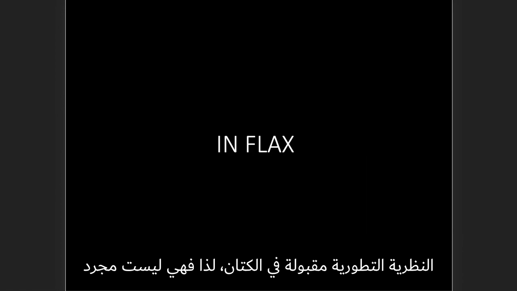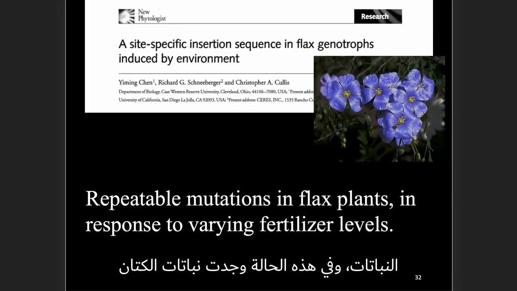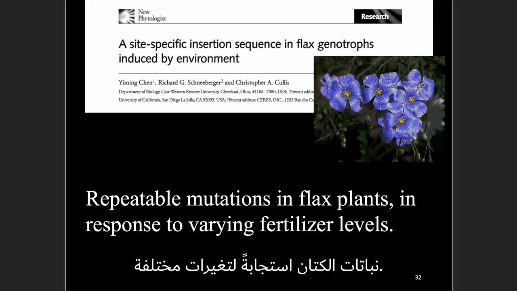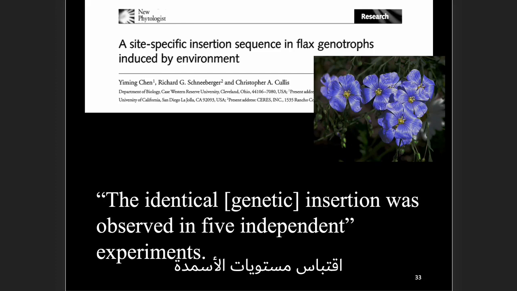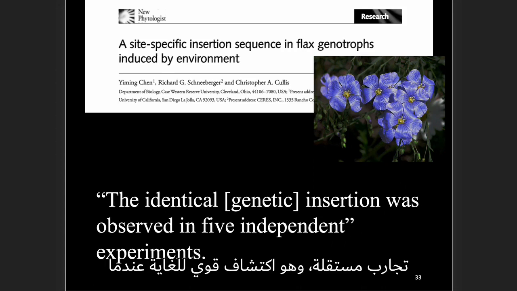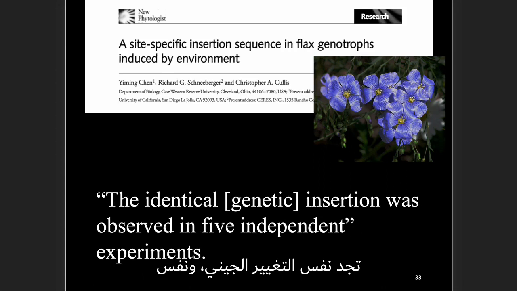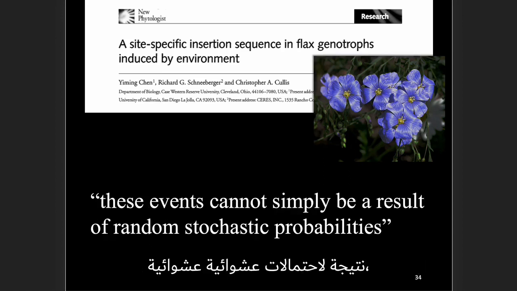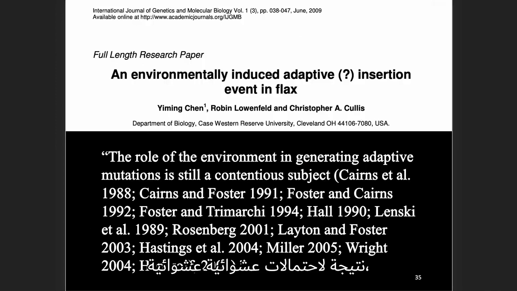Okay, in flax, so it's not just unicellular organisms such as bacteria and yeast. These sorts of adaptive mutations have also been observed in plants, in this case flax plants. This study found repeatable mutations in flax plants in response to varying fertilizer levels. Quote, "The identical genetic insertion was observed in 5 independent experiments." Very powerful finding when you find the same genetic change, the same mutation occurring in independent experiments. "These events cannot simply be a result of random stochastic probabilities."